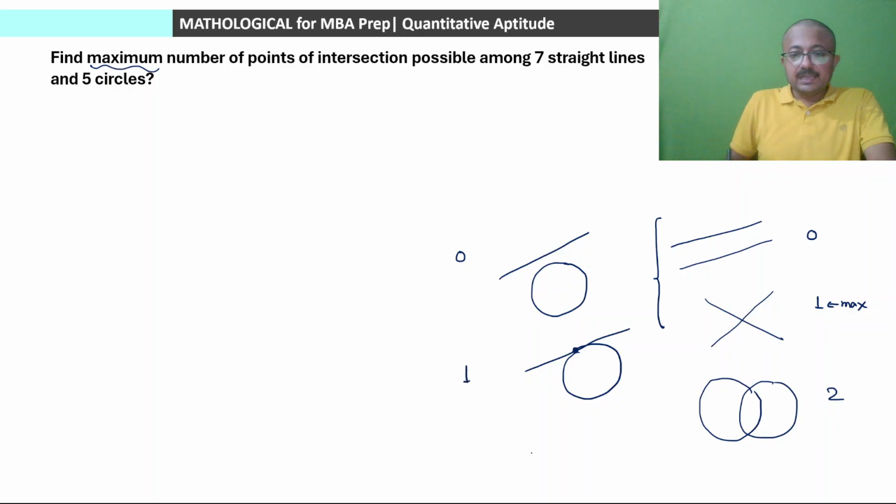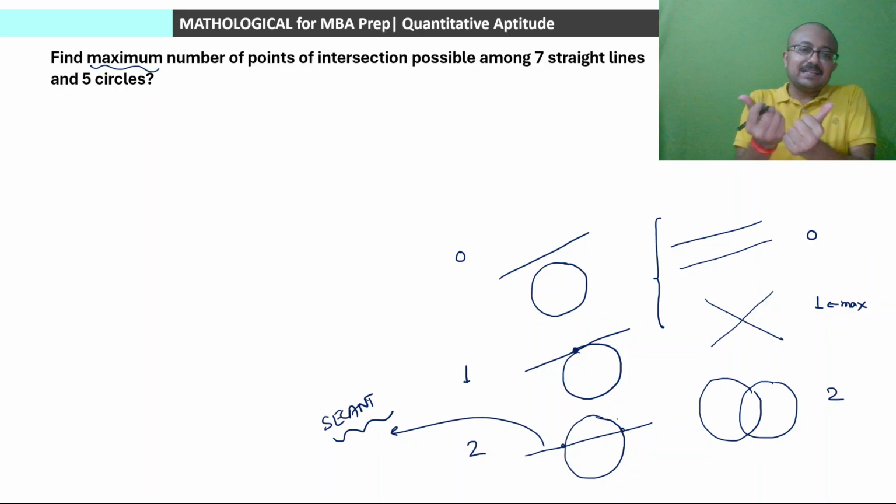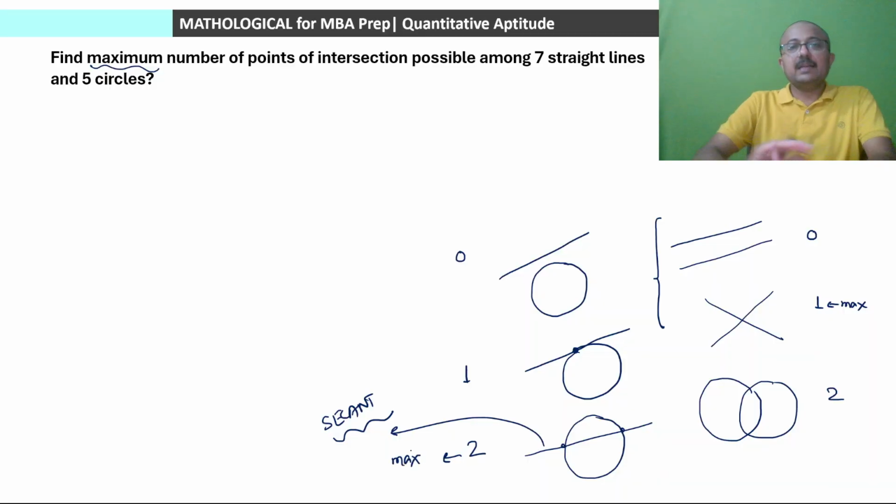Otherwise, if the line is crossing the circle and intersecting at 2 points, this line is called a secant. If it is cutting the circumference of the circle at 2 points, then that is called a secant, because part of it is a chord, and the secant is basically an extended chord. So an extended chord is a secant which intersects the circle at 2 exact points, and this is the maximum value when there is a circle and one straight line.